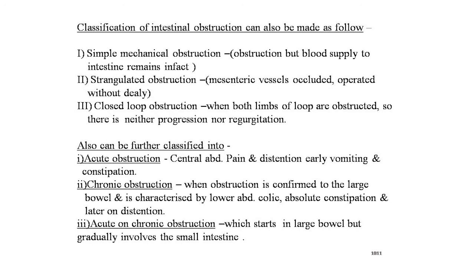First, acute obstruction: central abdominal pain and distension, early vomiting and constipation. Second is chronic obstruction, when obstruction is confined to the large bowel and is characterized by lower abdominal colic, absolute constipation and later on distension. Third is acute on chronic obstruction, which starts in the large bowel but gradually involves the small intestine.